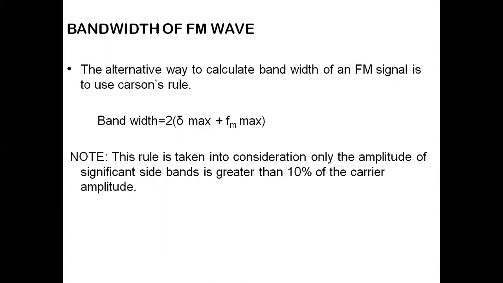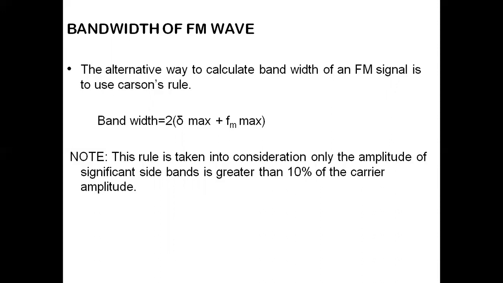For example, if the carrier has an amplitude of 100 volts, 10% of 100 is 10 volts. So if the sidebands have at least 10 volts amplitude, they are taken into account for calculation of bandwidth. The remaining sidebands are not taken into account.